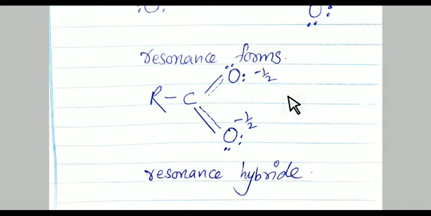And the composite of these two structures, which is shown in this form, is called the resonance hybrid structure. The composite of the two structures is called the resonance hybrid, and it is drawn by using a dotted line as shown on your screen. This dotted line shows that electrons are delocalized. I hope you understand.